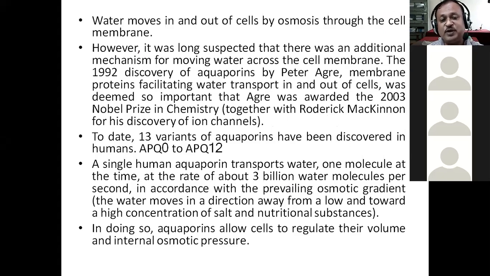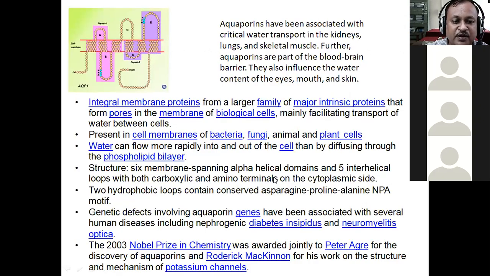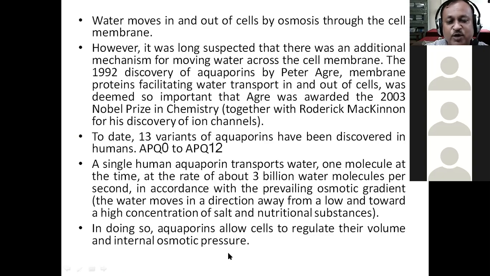So this particular rate of diffusion is much greater than simple diffusion also, right? And the function of these aquaporins is to regulate the osmotic pressure. Okay, the function is to regulate the pressure inside the cell, right?